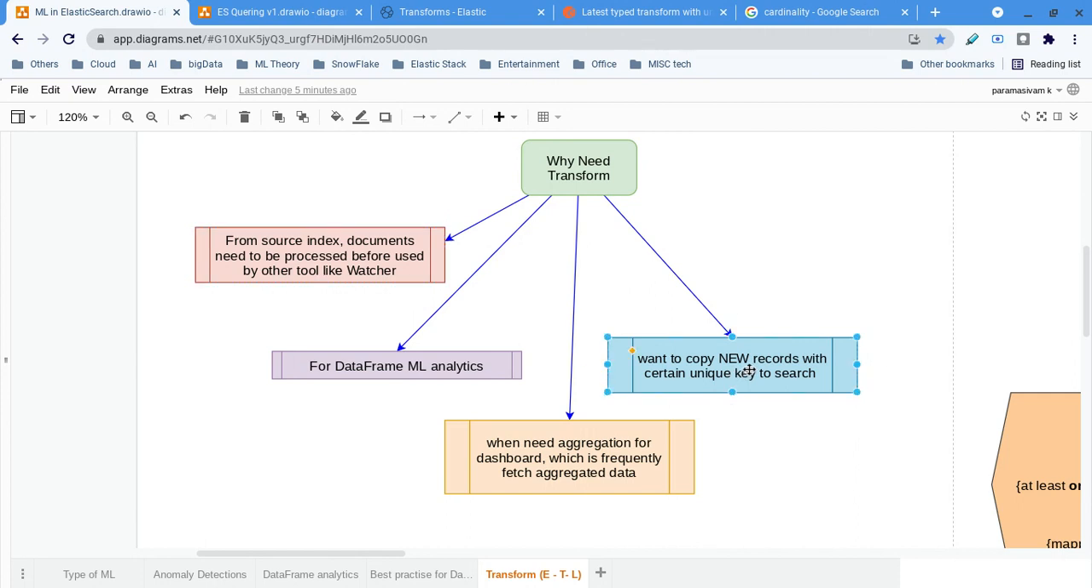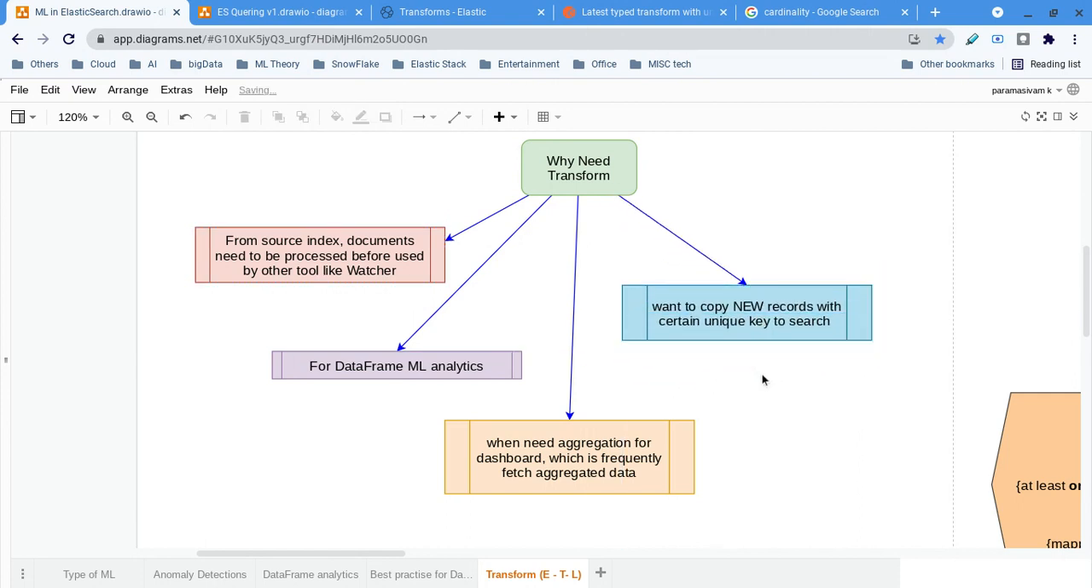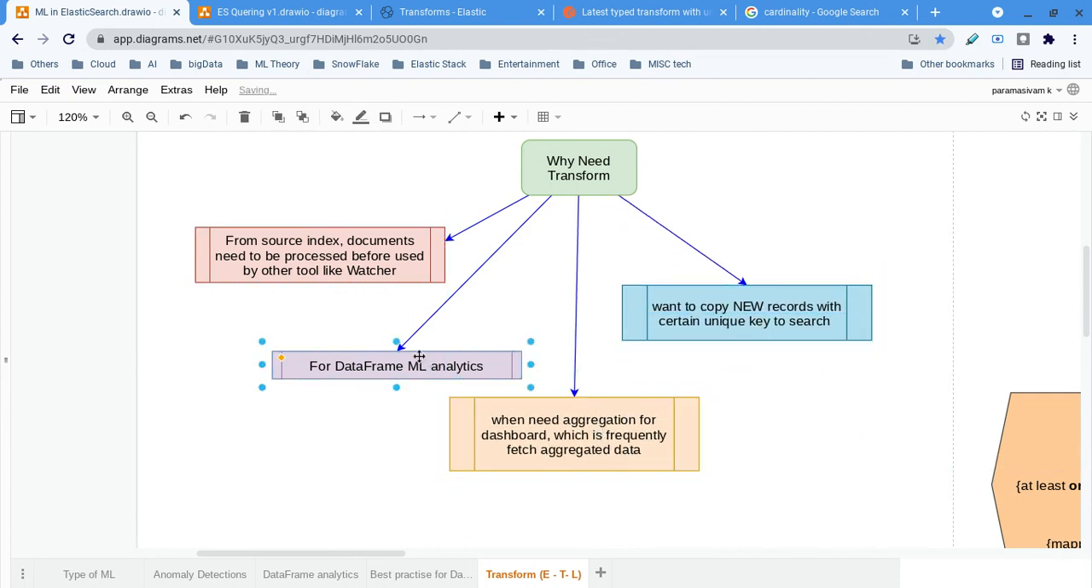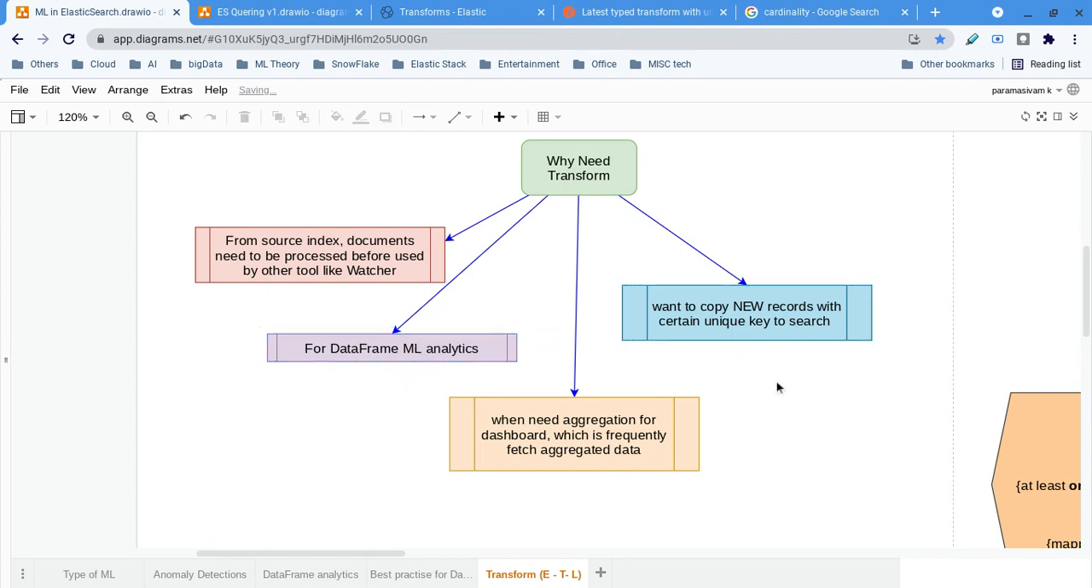Of course, the fourth case I have not used in fact, but this is also another interesting use case: unique keys. By default, timestamp will be unique in the source index, or we may have an ID which by default will be the unique one.